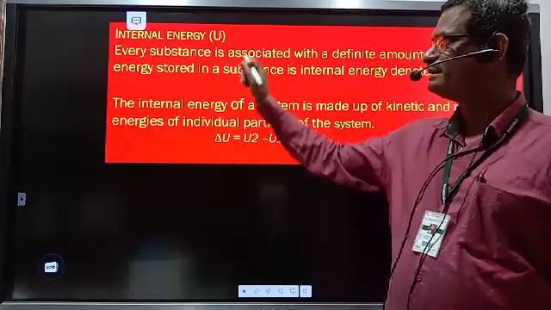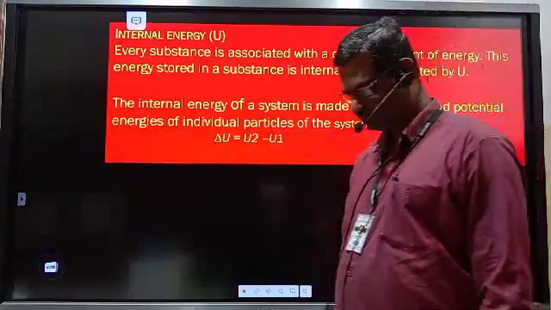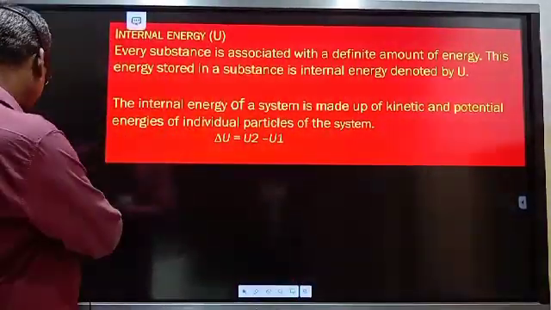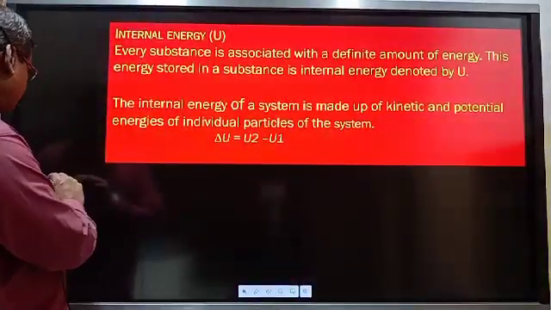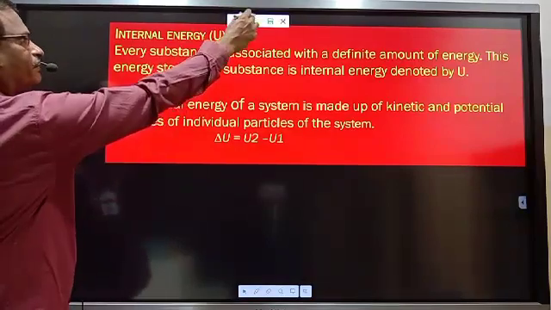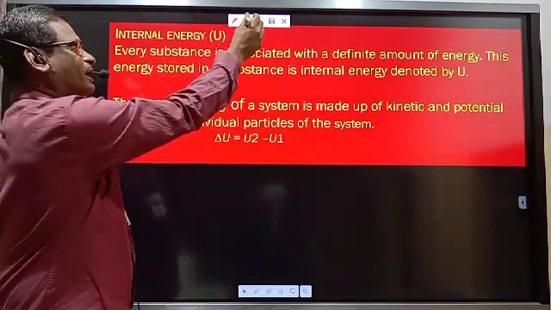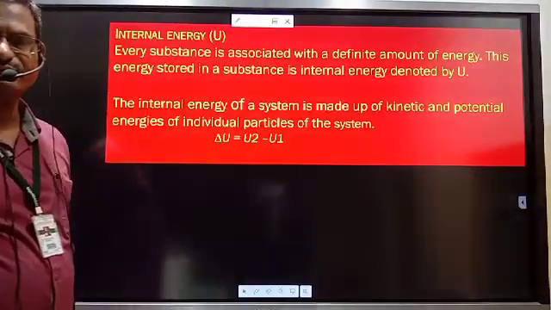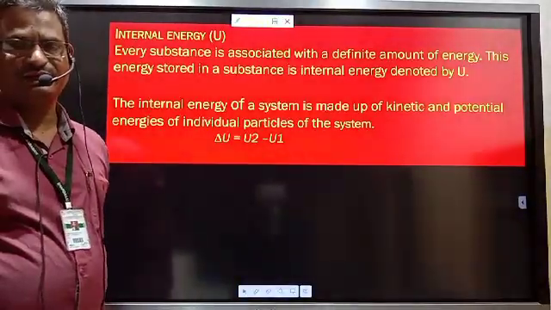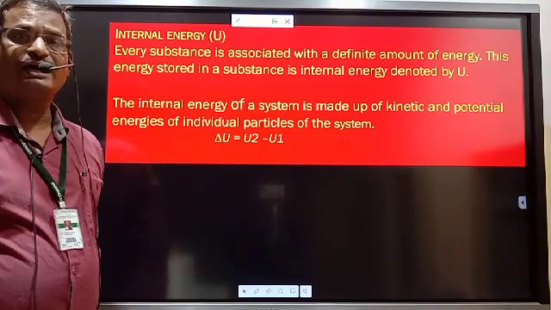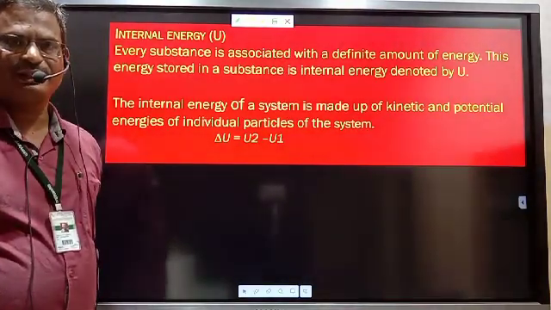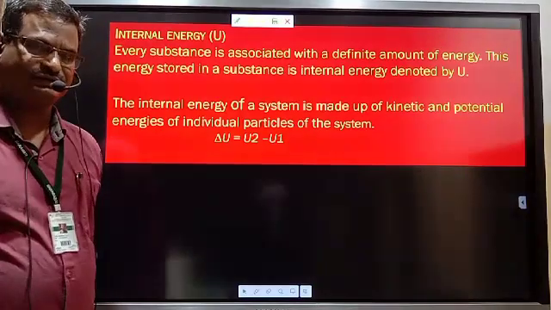The first point is internal energy. We know that each and every system is associated with a certain quantity of energy. There are various forms of energy associated with the system. Every system has a certain quantity of kinetic energy and potential energy.